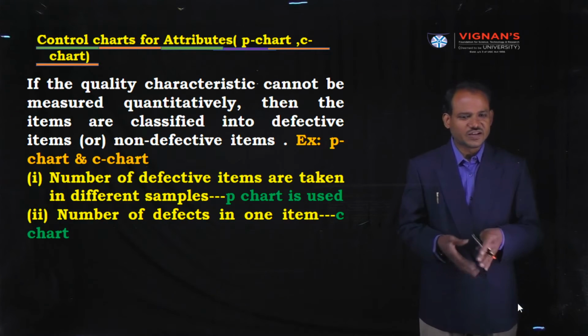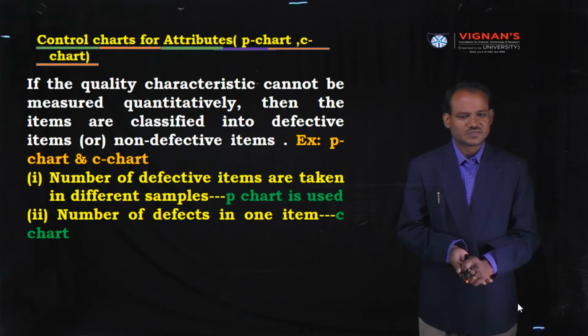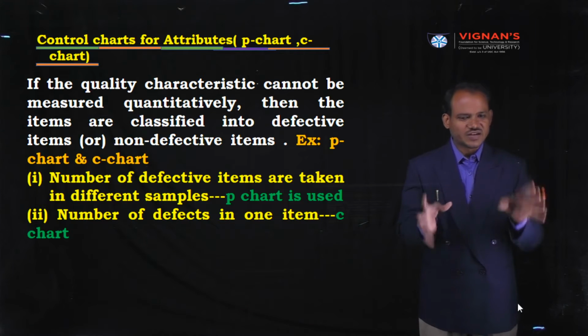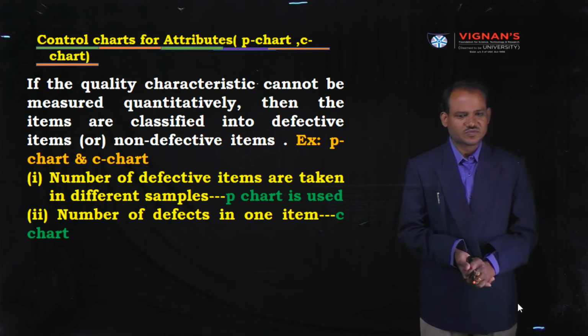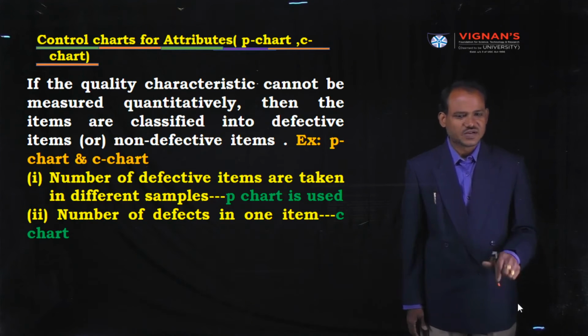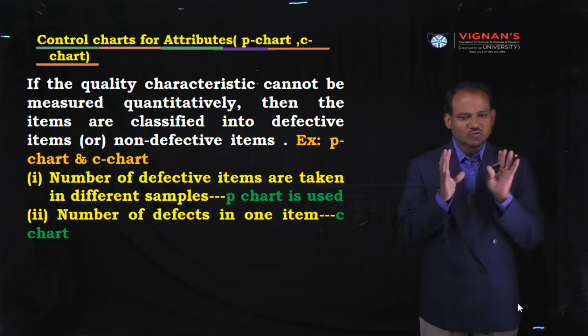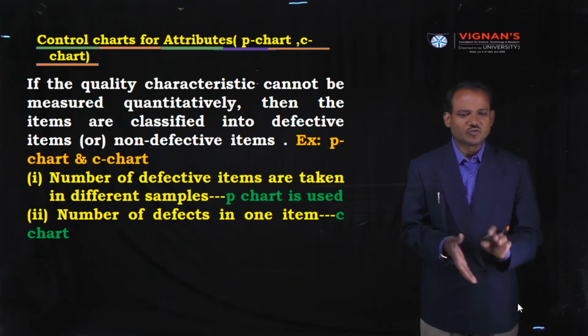In a lot we can observe 1000 items. Out of these 1000 items, we are going to inspect only a few, let us assume 100 items. Out of 100 items, how many defects are found?